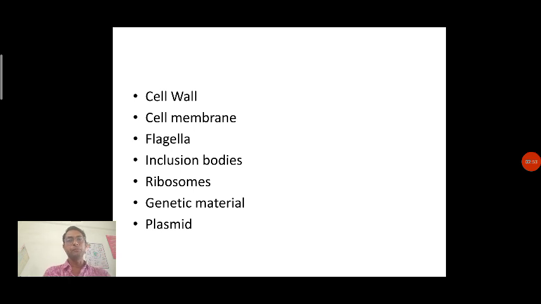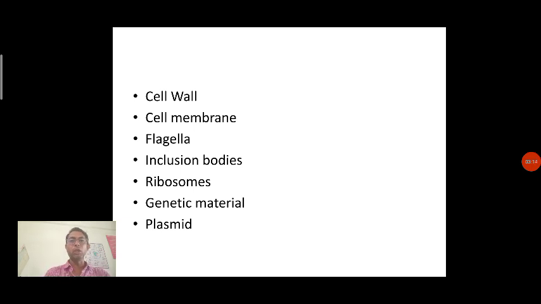Now the cell wall we call an external layer, since it is present towards the external side of the bacterial cell, and that's why it is known as the cell wall. This cell wall acts as a protective material for the bacteria.